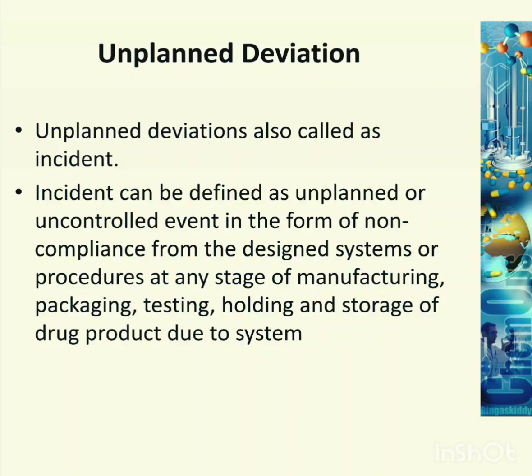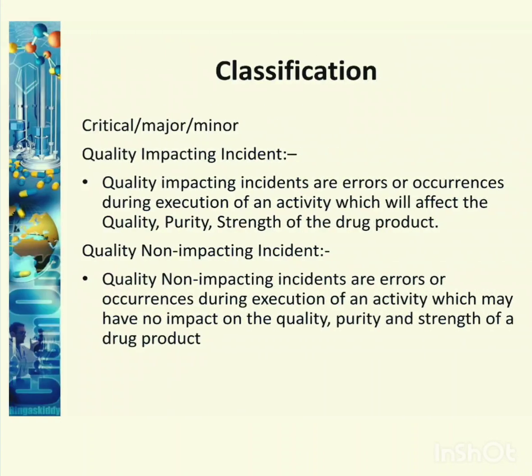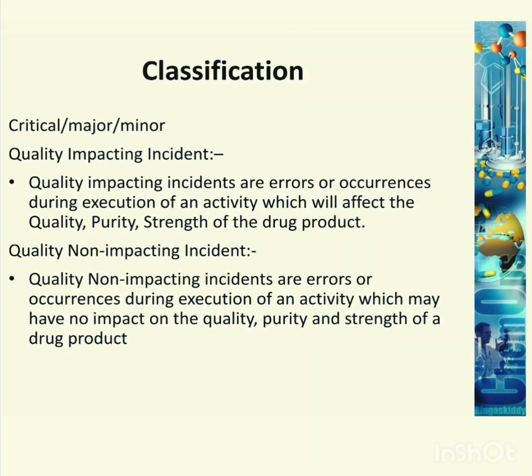Unplanned deviation is also called an incident. An incident can be defined as an unplanned or uncontrolled event in the form of non-compliance from the designed system or procedure at any stage of manufacturing, packaging, testing, holding and storage of drug product due to system failure. Classification: critical, minor, major.